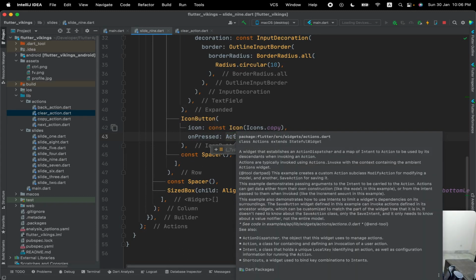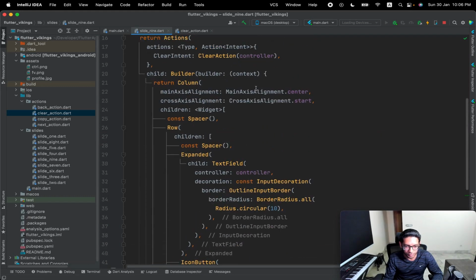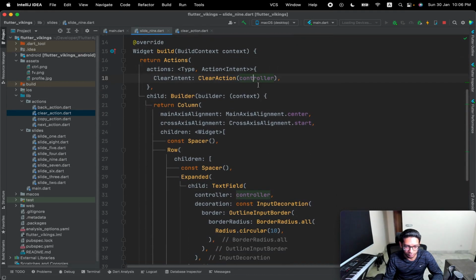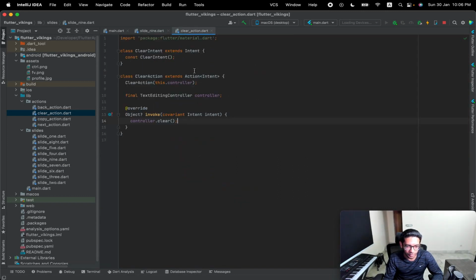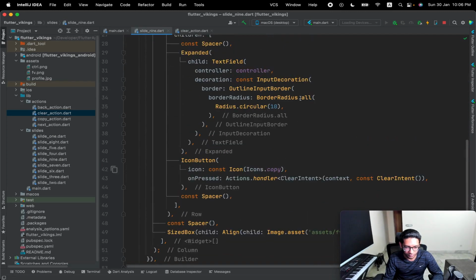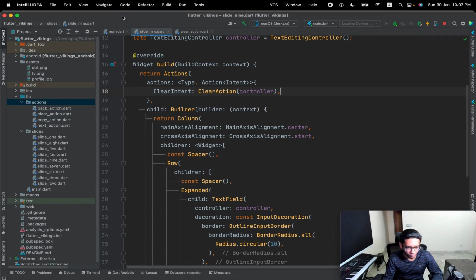This is a simple syntax. We need to call the handler function which handles our intents, and when we call this clear intent, it will automatically pick up the action from here, and it will pass our controller, whatever state our controller is in, into this action, and then our clear action will execute this whole controller thing. So let's just try it once to see if it's working or not, and then we'll see how we add it to the escape button. Let's save it and move a little bit.